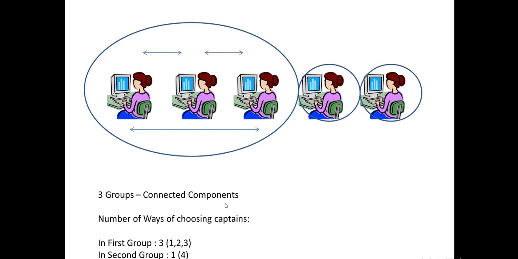Now, the number of ways of choosing the captains. From the first group, we can have three possible captains: 1, 2 or 3. For the second group, we have one possible captain, and from the third group also we have one possible captain. So the total number of ways would be 3 into 1 into 1, because the possible sets of captains could be 1, 4, 5, or 2, 4, 5, or 3, 4, 5. Now, how do we determine these connected components?